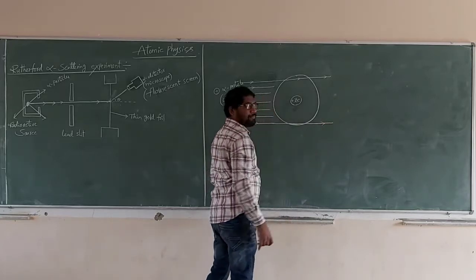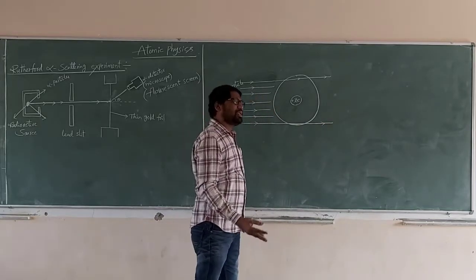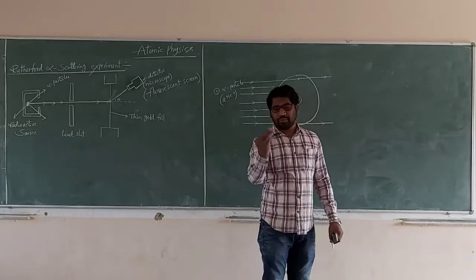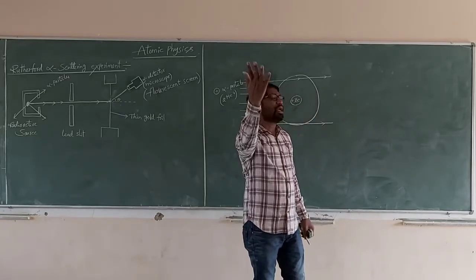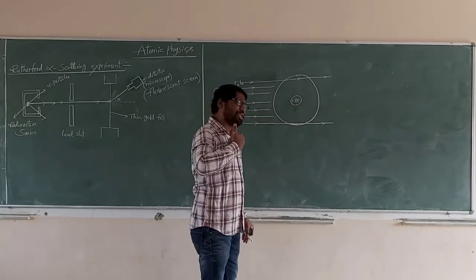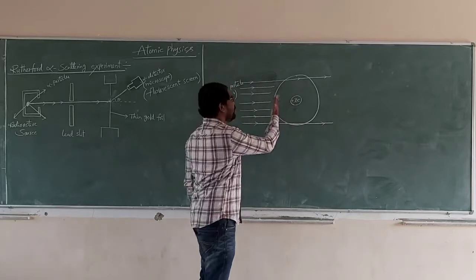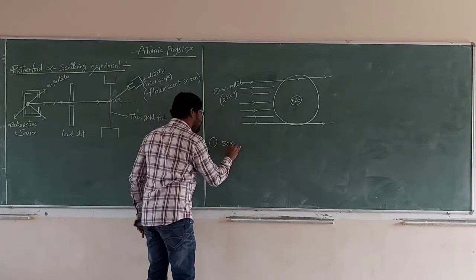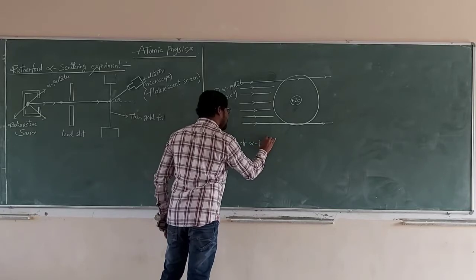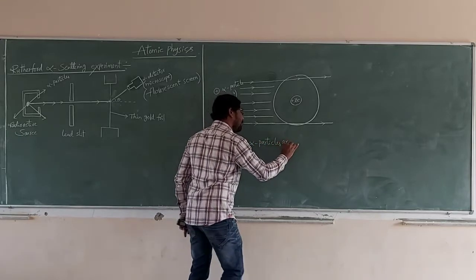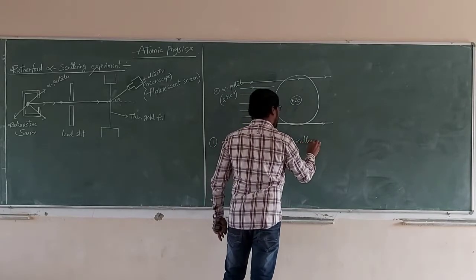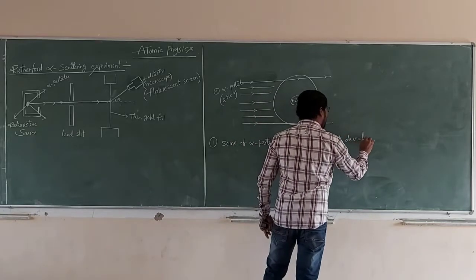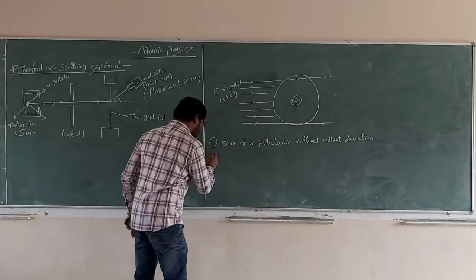Out of 1000, nearly 20 or 30 alpha particles are scattered without deviation, that is, they pass through the atom in a straight line. First point: some alpha particles are scattered without deviation.